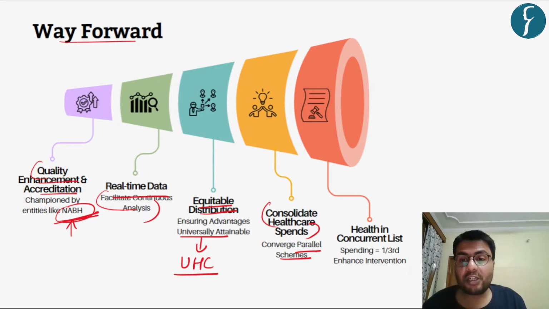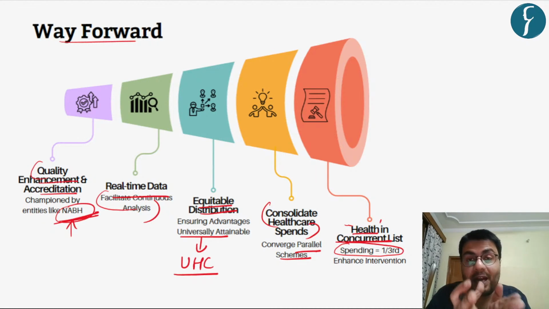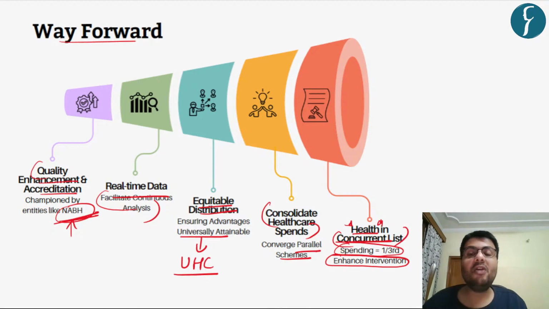Further, there is also a suggestion of moving the subject of health to the concurrent list, because even today, almost one third of the spending on the healthcare sector is made by the Union government. And in this regard, to undertake better quality of services or to provide uniform quality of services across the country, there is a need for enhanced intervention by the central government. And the central government can only effectively intervene when the subject of health is given in the concurrent list. So this is the sum total of the discussion on the two mains-related articles, and with this, we'll move to the third article of the day.